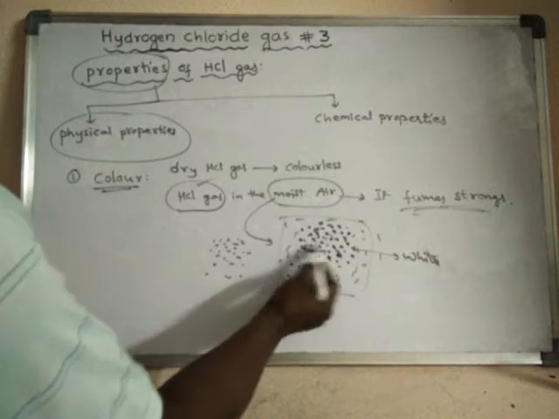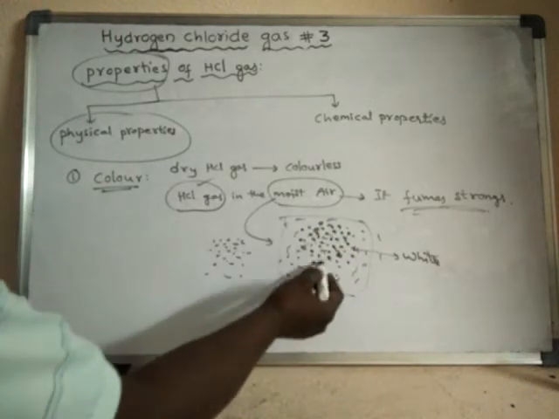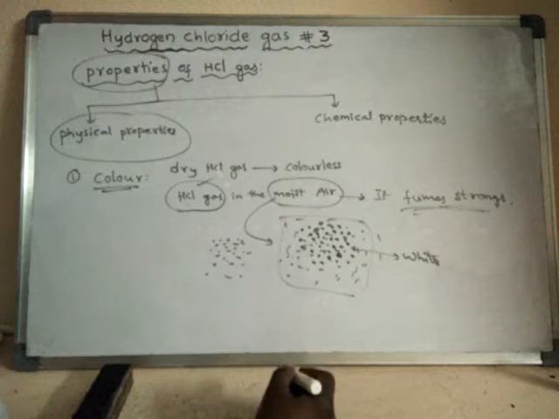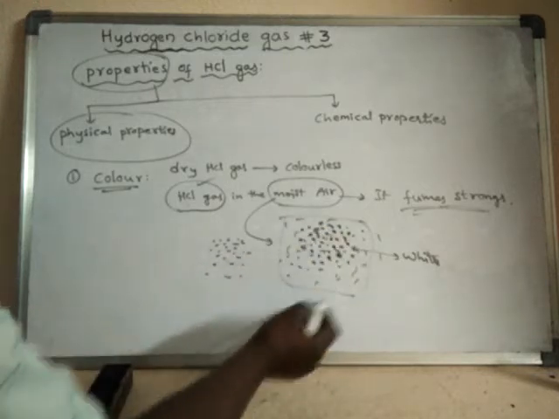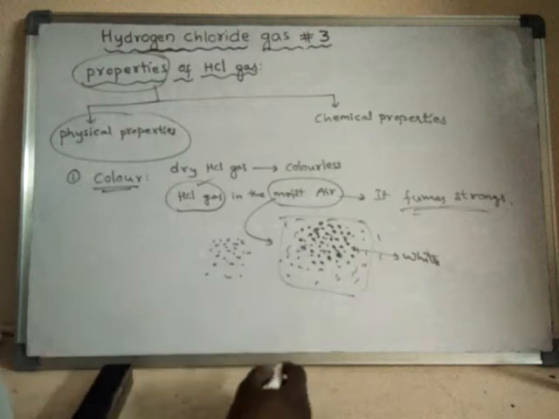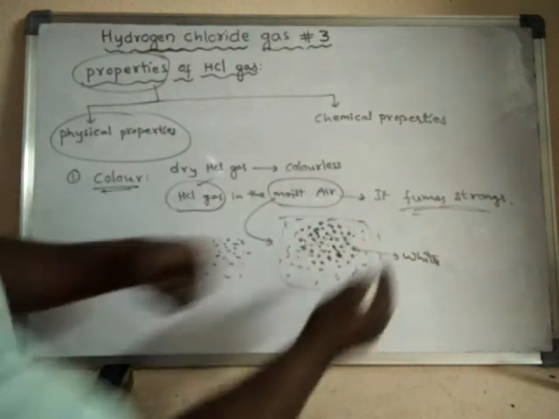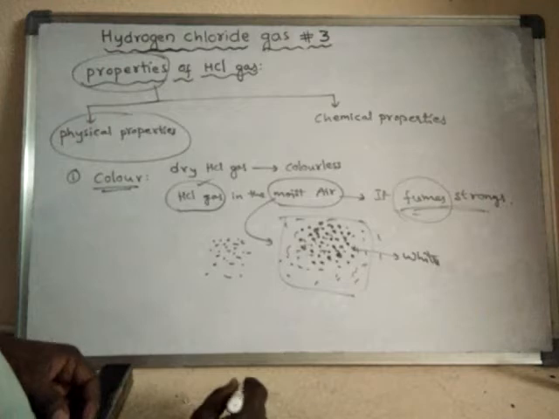It will become translucent. Sorry, not opaque. That means it will become white in color. That portion will become white in color, and it forms fumes. Fumes means poga.